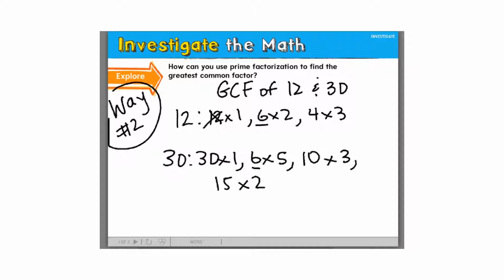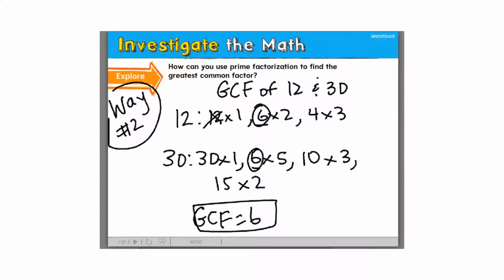I took the shortest list, which was 12, and I tried to see if 12 would go in here. If it doesn't, it's not going to be that answer. The next biggest number in this list is 6, because remember we're trying to find the greatest common factor. So the GCF is 6.